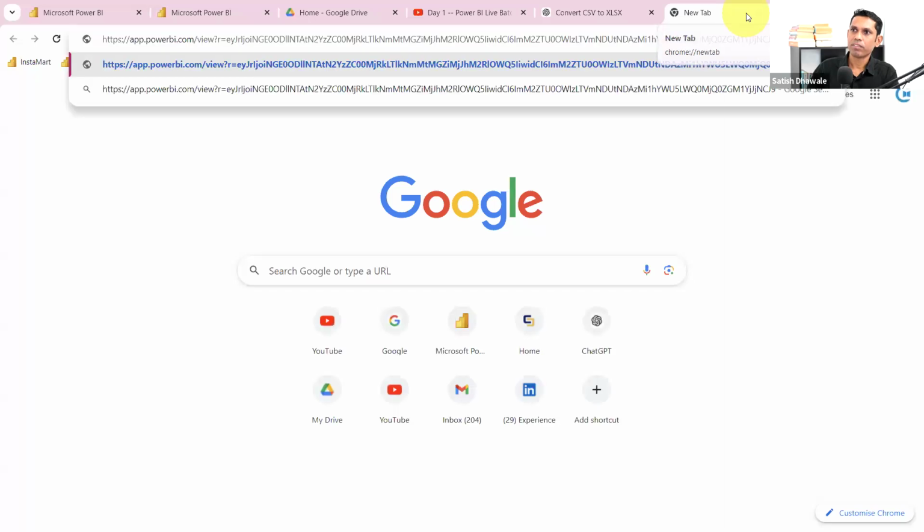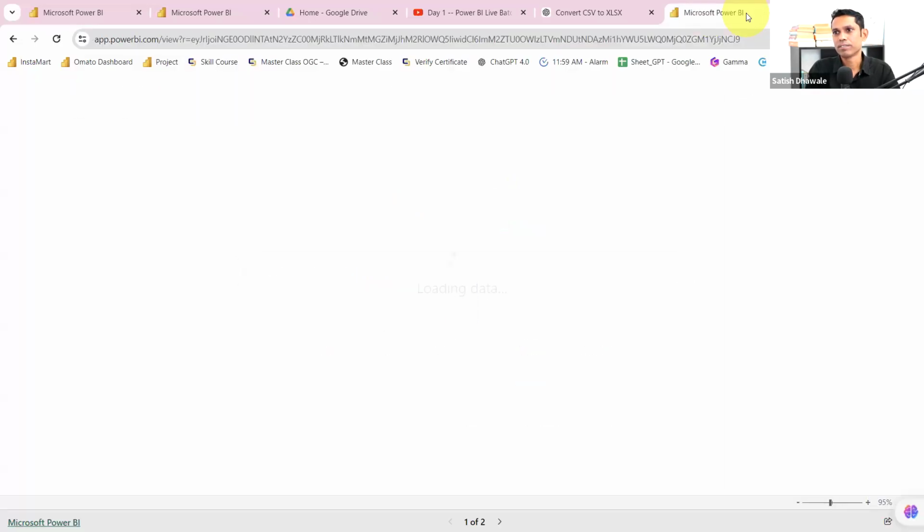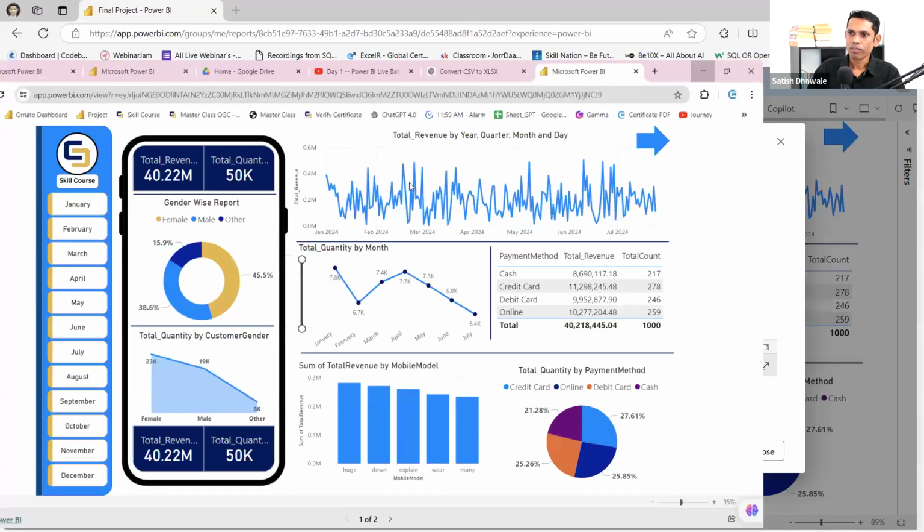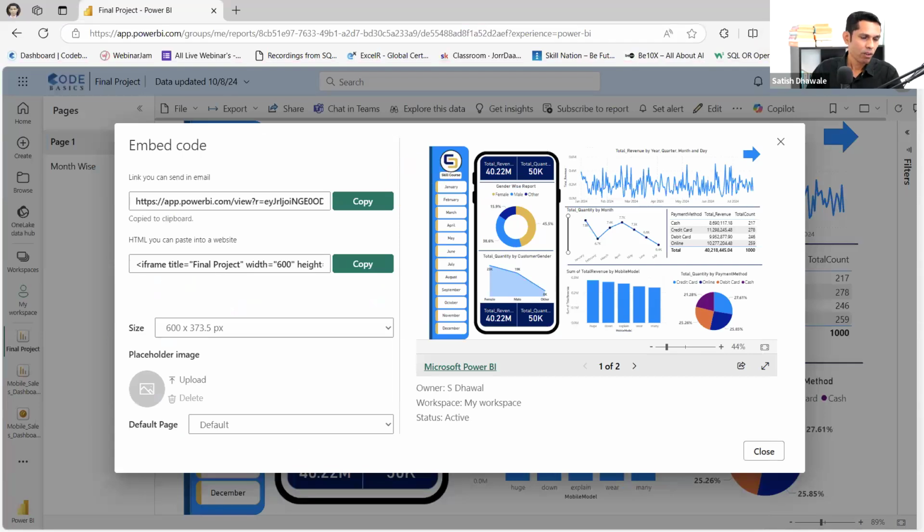Look here. I'm doing the similar thing here. I'm viewing that report in the browser. Yes, opening. Yes. Now, open.